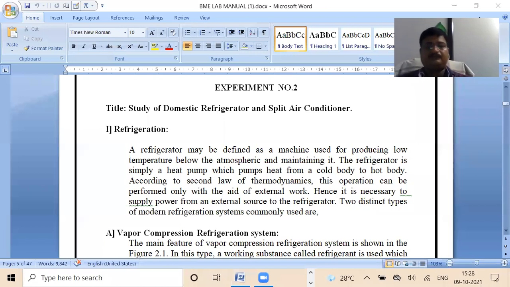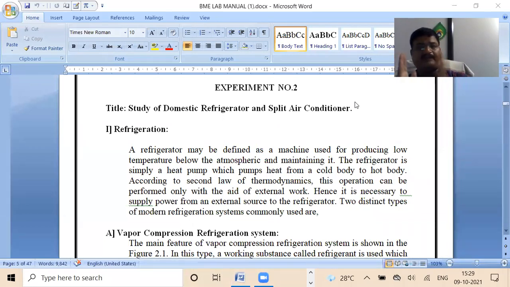I would like to welcome you in this practical session of the BCME2 subject, Basic Civil and Mechanical Engineering 2, in which we are going to concentrate on the concepts of basic mechanical engineering.